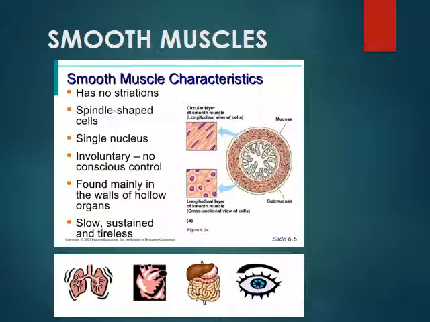Now talking about the smooth muscles. Smooth muscles are found in the walls of hollow organs such as the digestive, reproductive, and urinary tracts, and the blood vessels. They are widely distributed throughout the body, variable in function compared to other muscle types. They have no striation. Why? Because the myofilaments present are not organized into sarcomeres. They have spindle shaped cells with a single nucleus in the middle of the cell. They are involuntary in nature, that means they have no conscious control. So this is all about the smooth muscles.